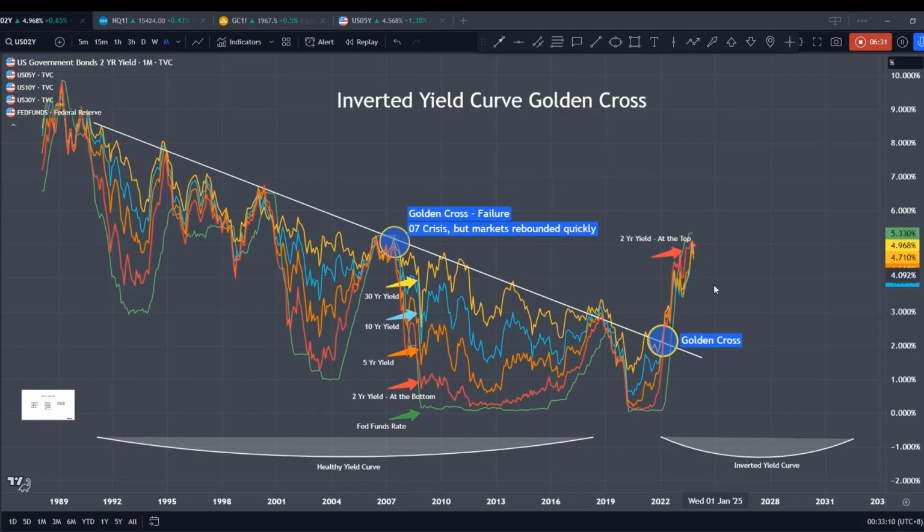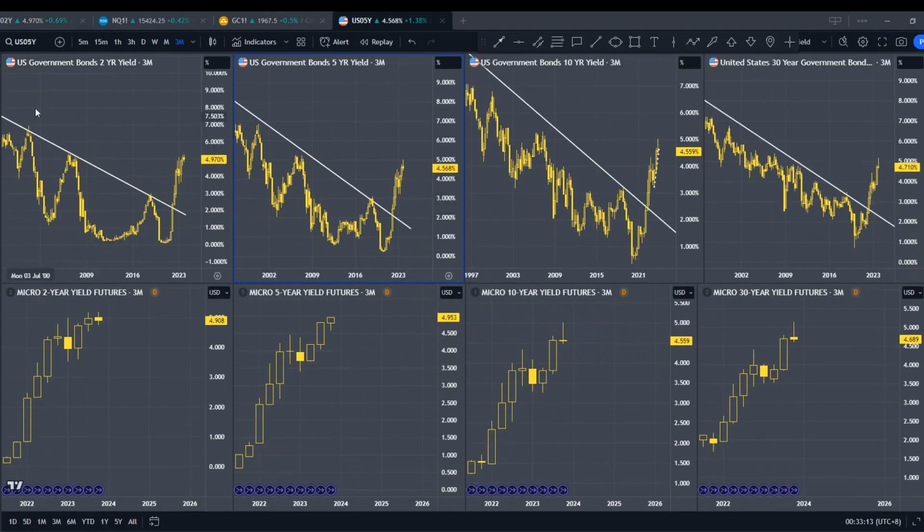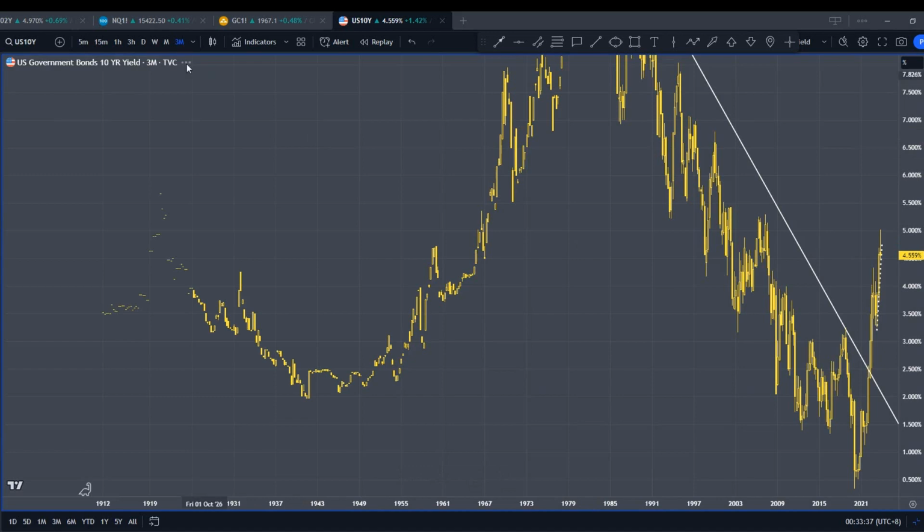Since the yields, the interest rates, are moving higher, I'll be definitely interested in all these: 2 years, 5 years, 10 years, 30 years. All these are the cash market where we can't really get into trading them or hedging them. And there are always futures available that we can see here, the 2-year, 5-year, 10-year and 30-year futures. And since the yield seems like it's going to move up, this is what I will be trading.